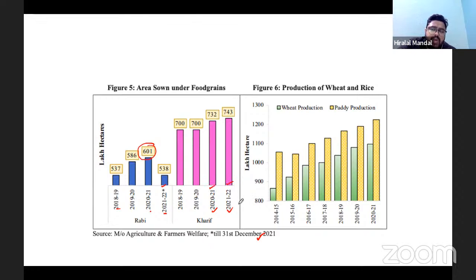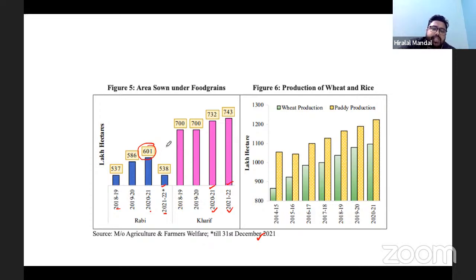Now here we will talk about how the production of wheat and rice has gone up, but the production of oil seeds has not gone up in the country, more importantly mustard oil. So that's the problem.